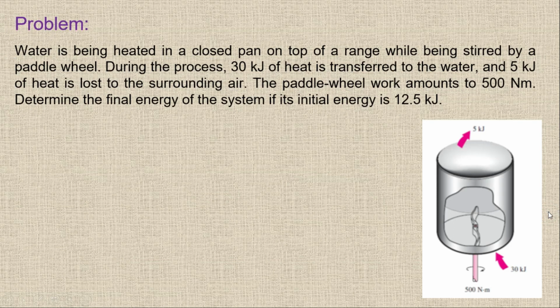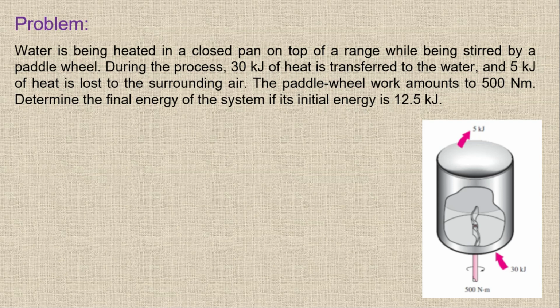We have one more question. In this question, if you see, the water is being heated in a closed pan on top of a range while being stirred by a paddle wheel. During the process, 30 kilojoule of heat is transferred to the water and 5 kilojoule of heat is lost to the surrounding air. The paddle wheel work amounts to 500 Newton meter. Determine the final energy of the system if its initial energy is 12.5 kilojoule.